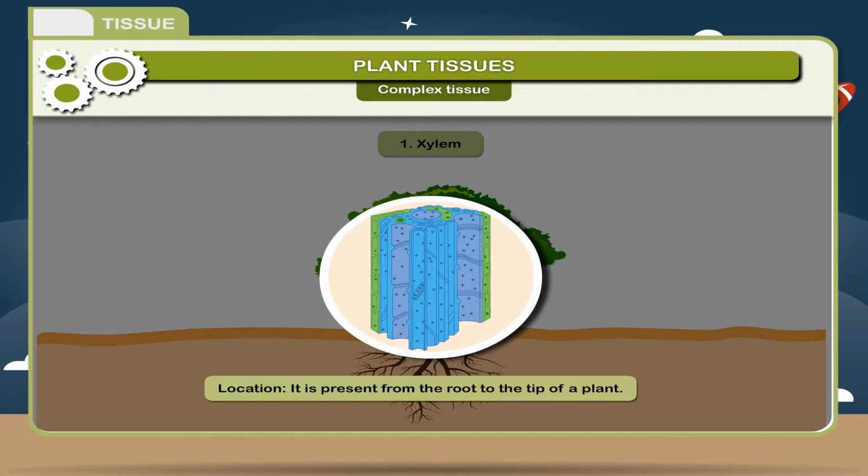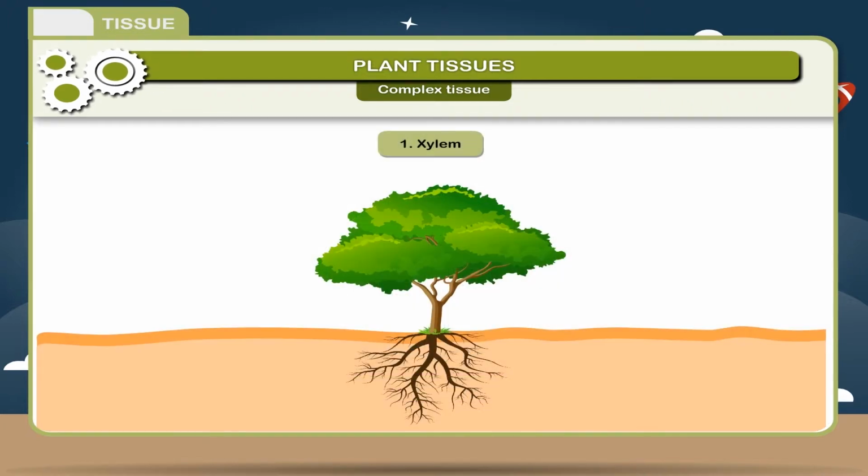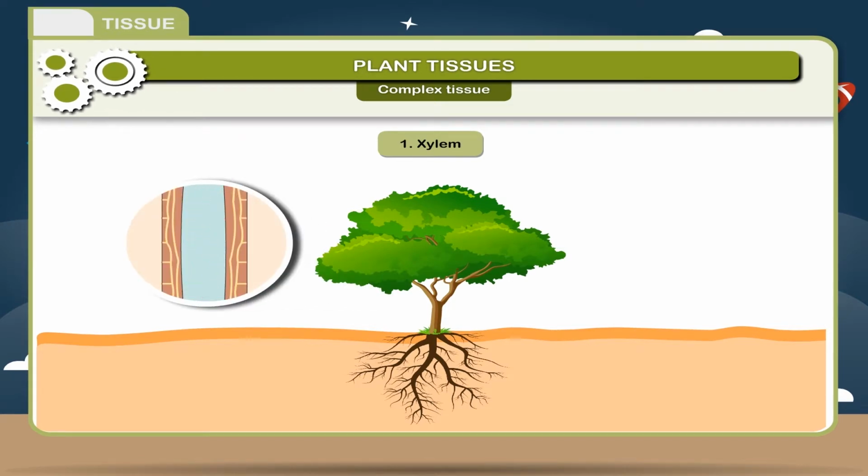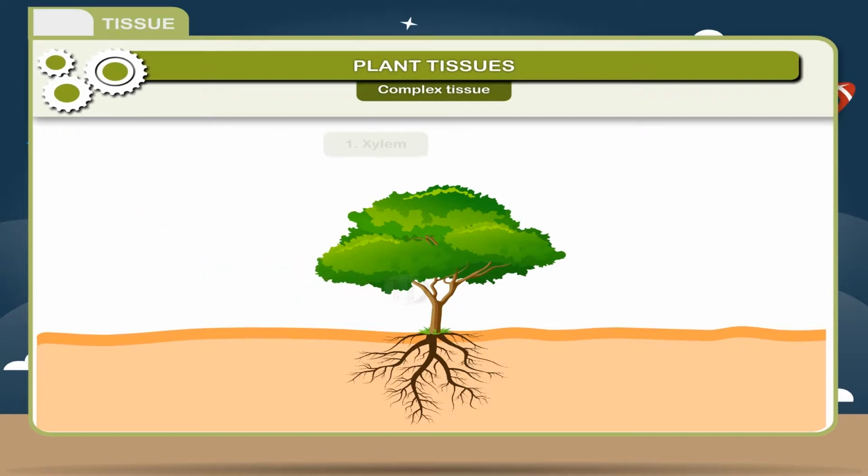Location. It is present from the root to the tip of a plant. Function. These tissues transport water and minerals absorbed by the roots to the leaves where synthesis of food takes place.